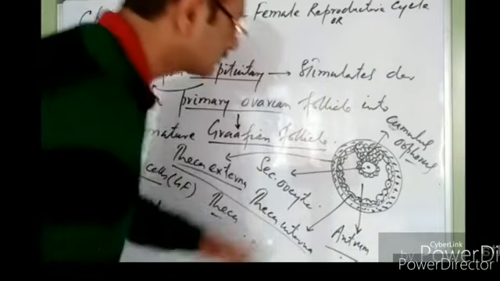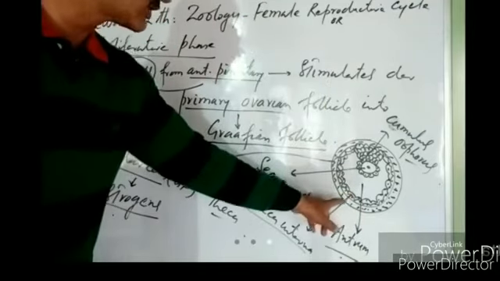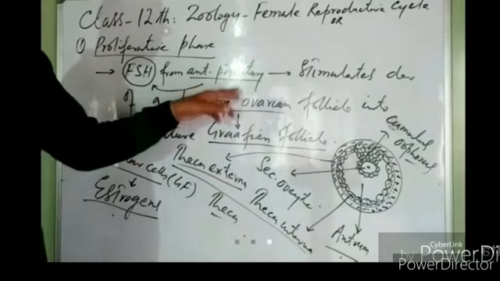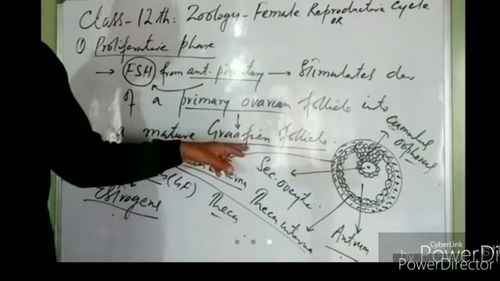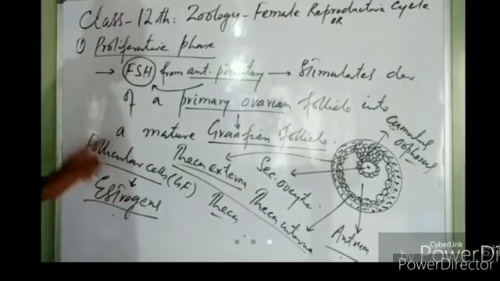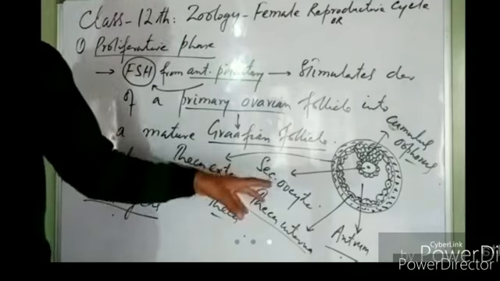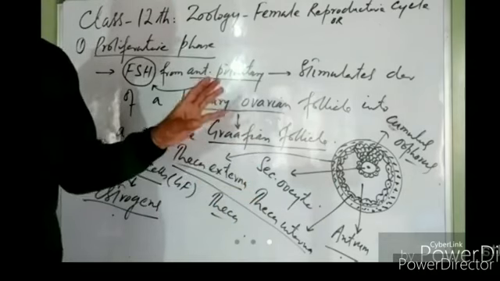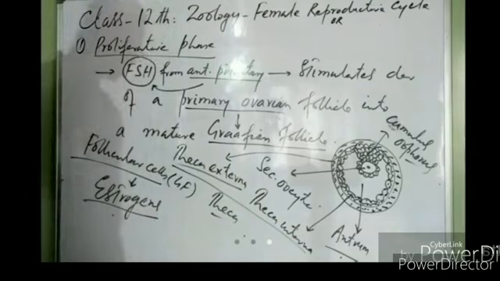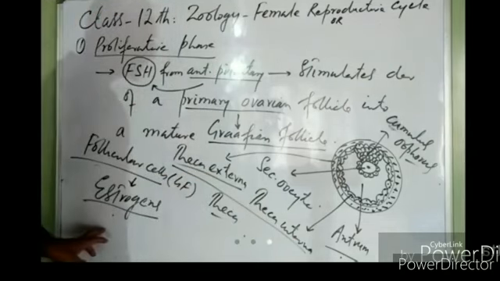Around this antrum there are the coverings, follicular cells and connective tissue of the ovary. This is known as theca. So when a primary ovarian follicle is changed into a Graafian follicle under the influence of follicle stimulating hormone, these follicular cells start the release of another hormone known as estrogens, right?